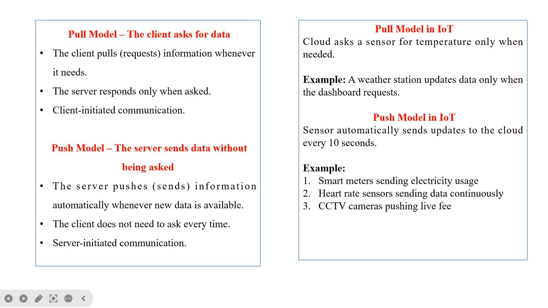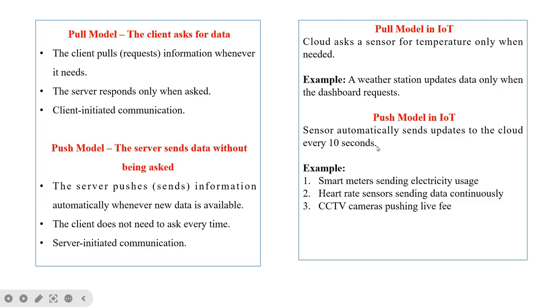Now coming to the push model, here the sensor will automatically send updates to the cloud every 10 seconds. In the pull model the cloud asks the sensor for temperature only when it is needed, but in the push model the sensor automatically sends updates to the cloud every 10 seconds.